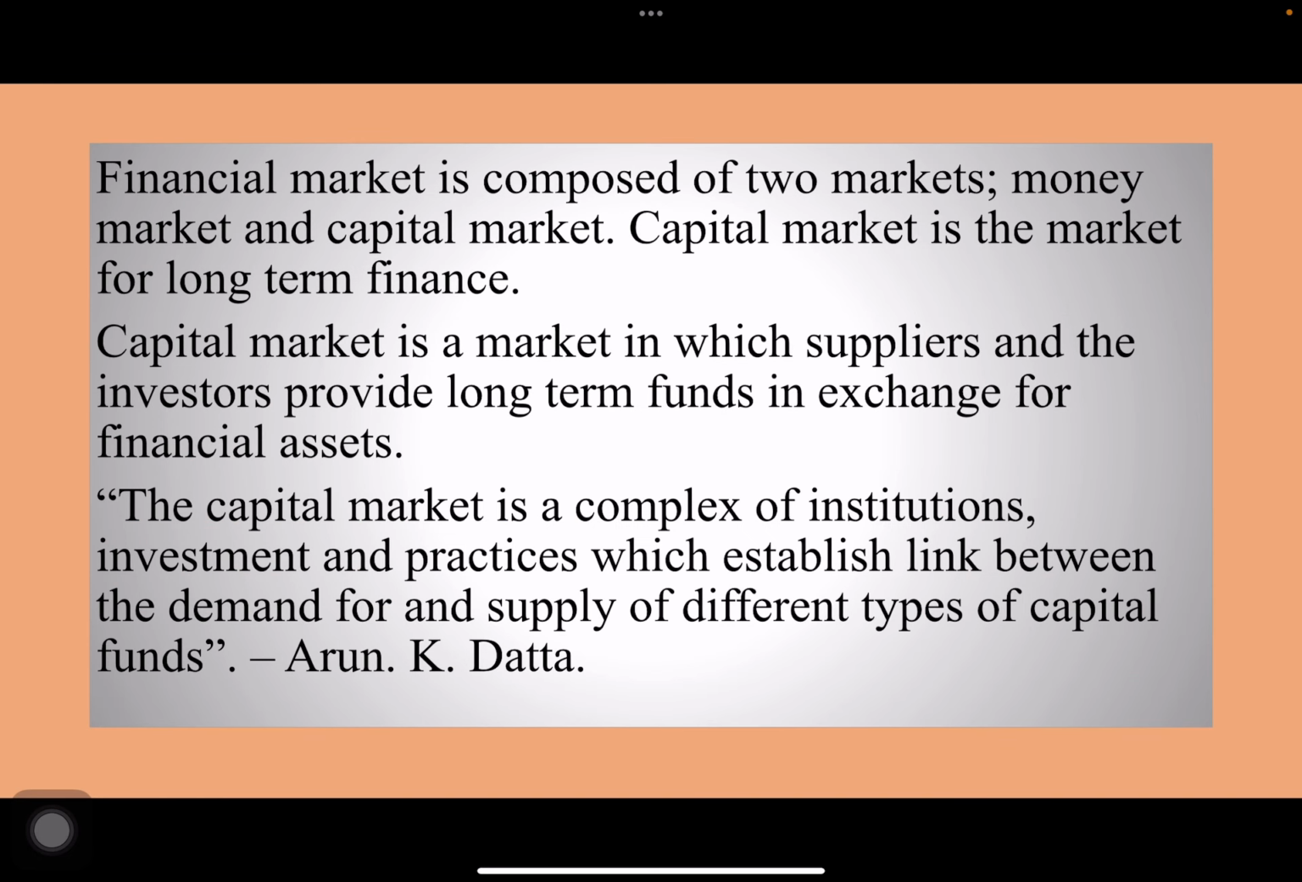Financial market is composed of two markets, money market and capital market. With regard to money market, we learned a lot, almost 6-7 videos are there on money market. Now let us learn about capital market. Capital market is the market for long term finance. Remember, money market is for short term instruments, whereas capital market deals with long term.